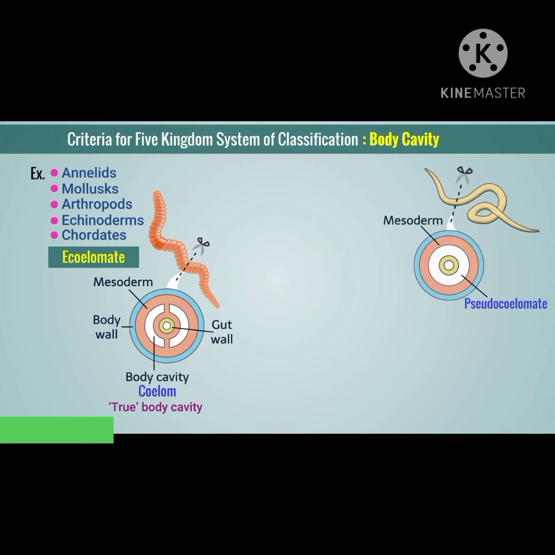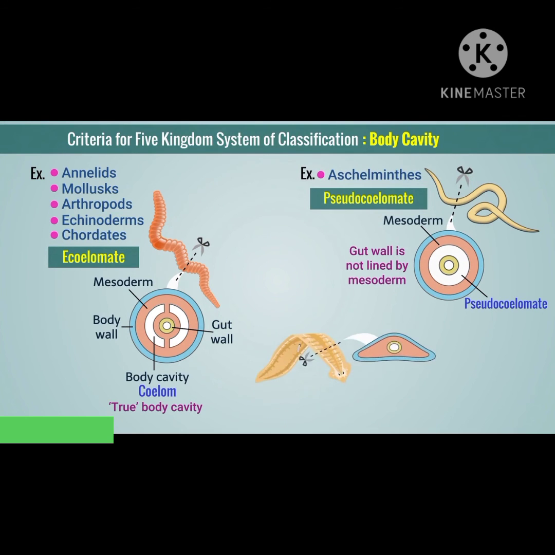Animals which have a cavity, however, the gut wall is not lined by mesoderm, are pseudocoelomate. For example, Aschelminthes. Animals in which the cavity is absent are acoelomate. For example, Porifera, Cnidaria, Platyhelminthes, etc.